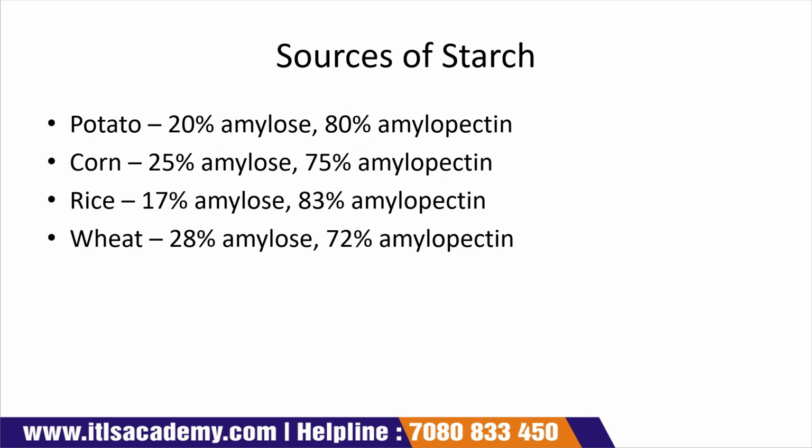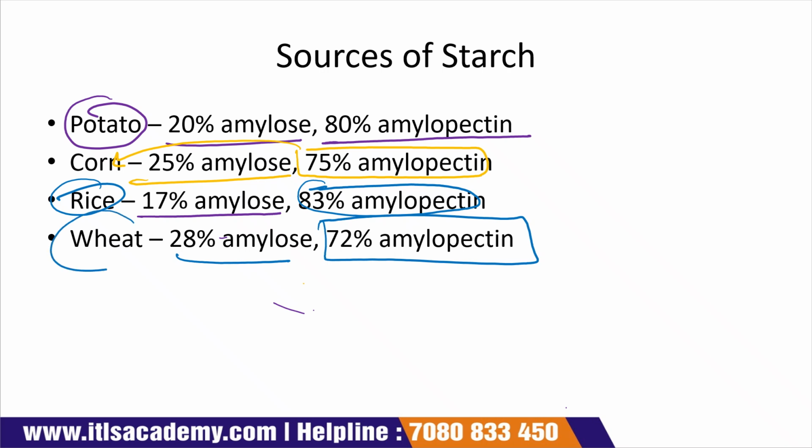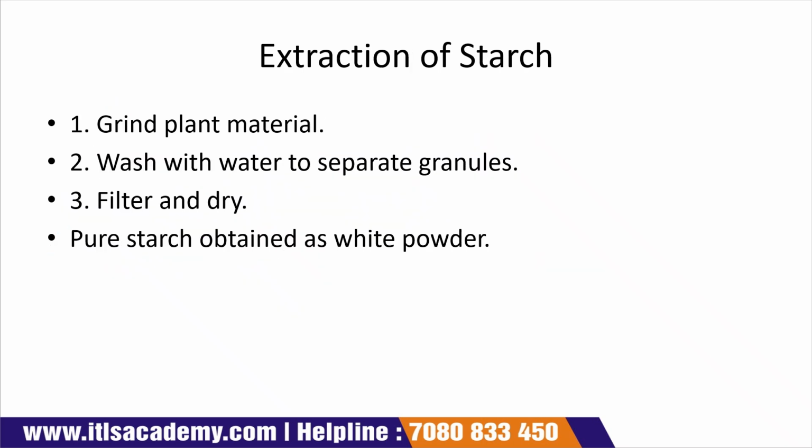Sources of starch: we get starch from different sources. For example, from potato we get 20% amylose and 80% amylopectin. From corn we get 25% amylose and 75% amylopectin. From rice we get 17% amylose and 83% amylopectin, and from wheat 28% amylose and 72% amylopectin.